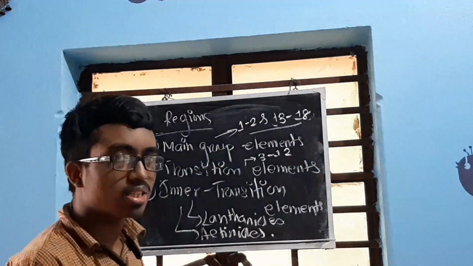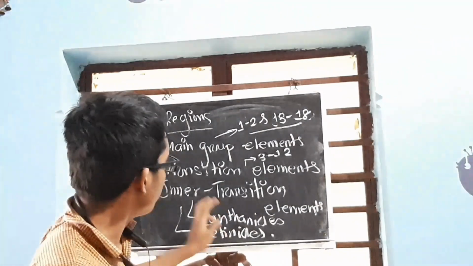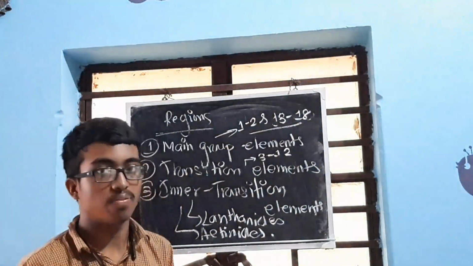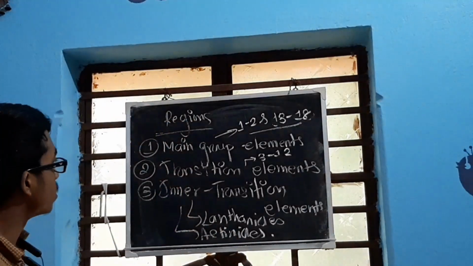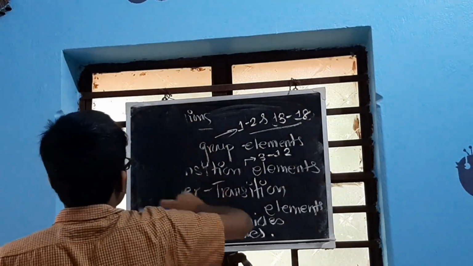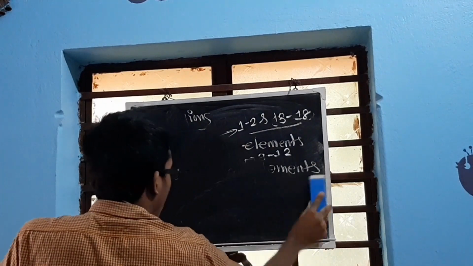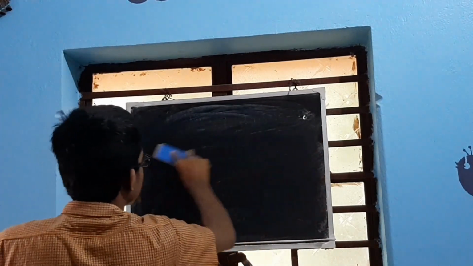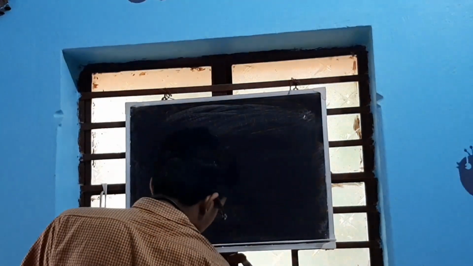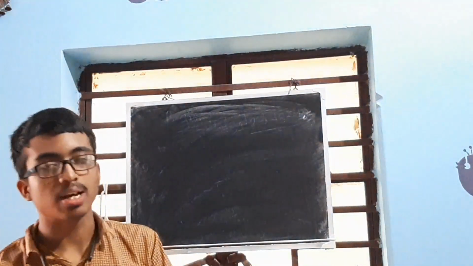So these are the basic three regions of a periodic table. Blocks are different. Blocks are S, P, D, F, but regions are three regions. Okay. Next one is, why exactly have we named this the periodic table? Why not something else?